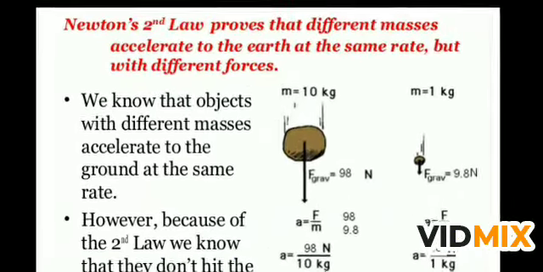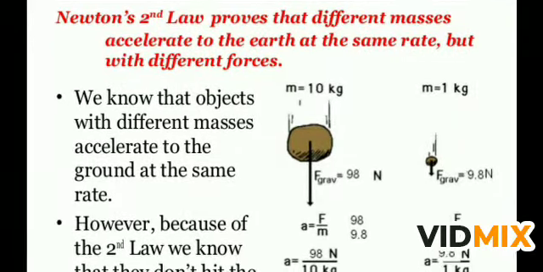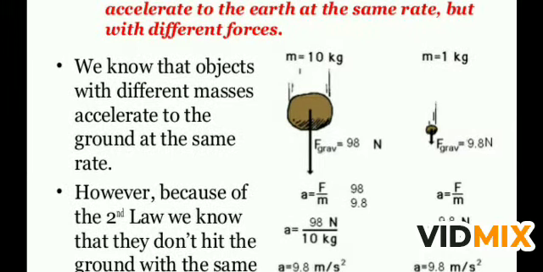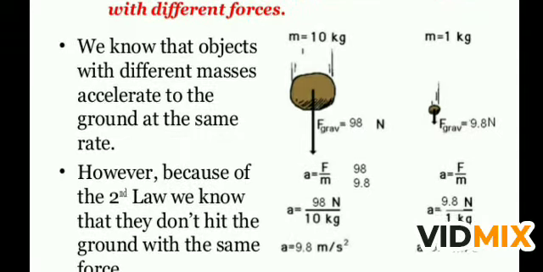Now Newton's second law proves that different masses accelerate to the earth at the same rate but with a different force. You see that if you compare a mass of 10 kilogram and a mass of 1 kilogram, the force of gravity is 98 Newton in one case and 9.8 Newton in the second case. We know that objects with different mass accelerate to the ground at the same rate.